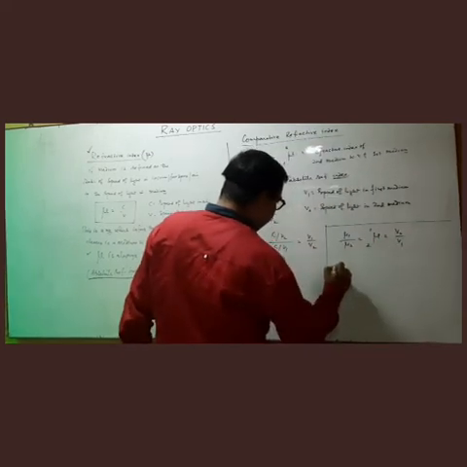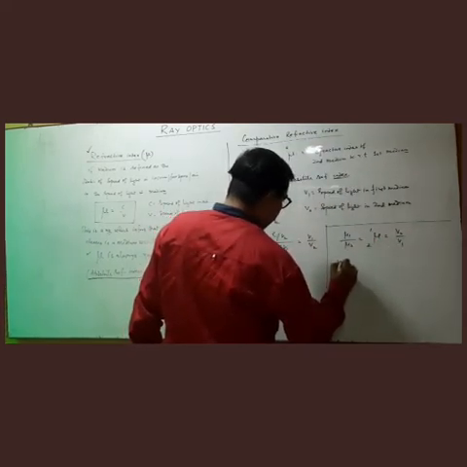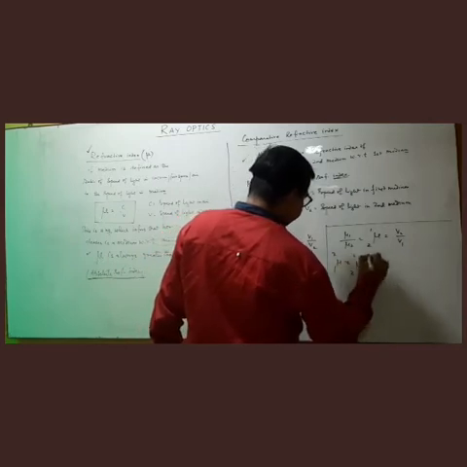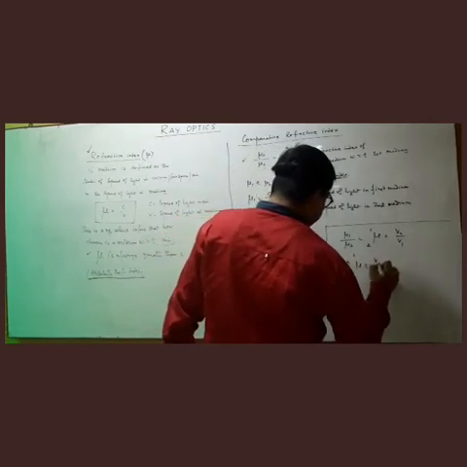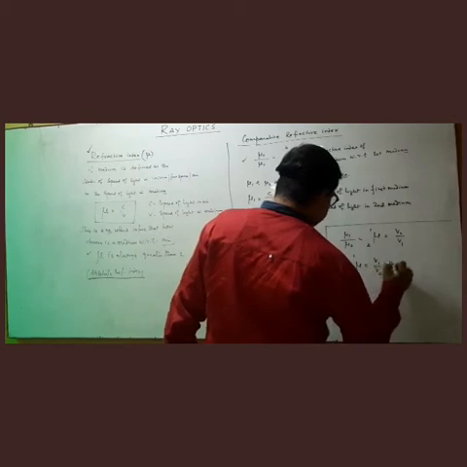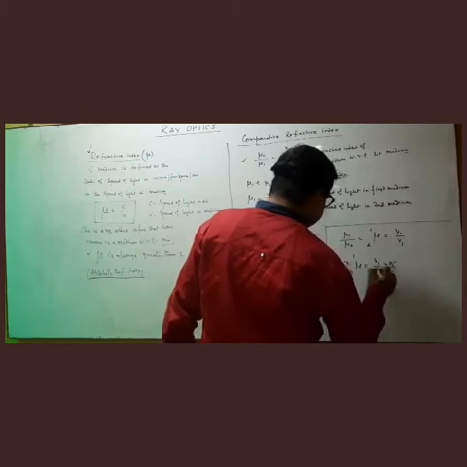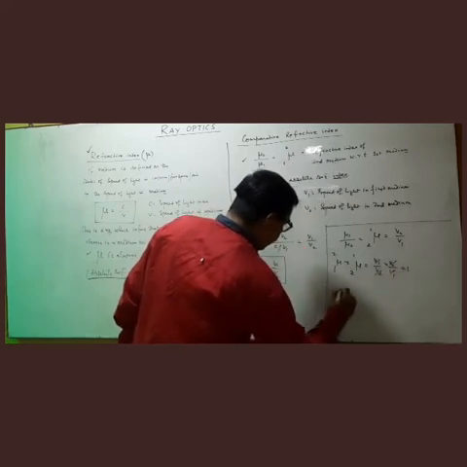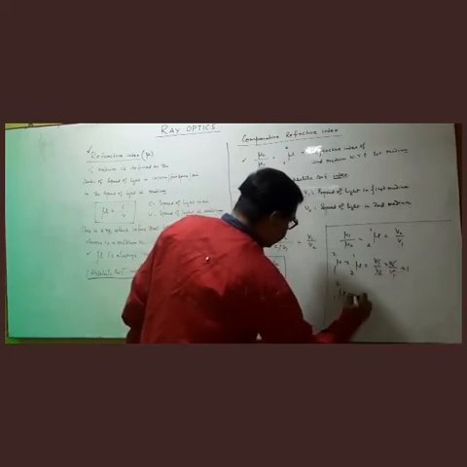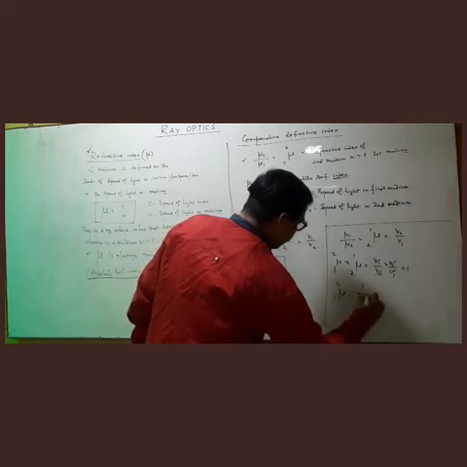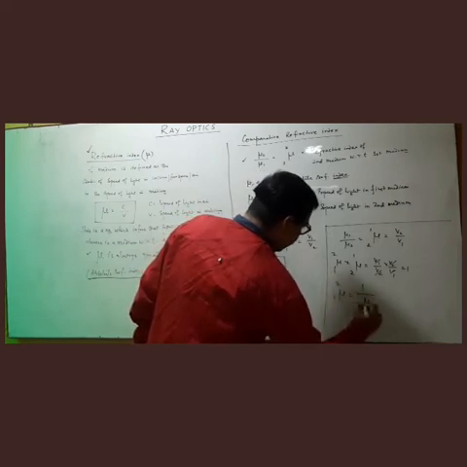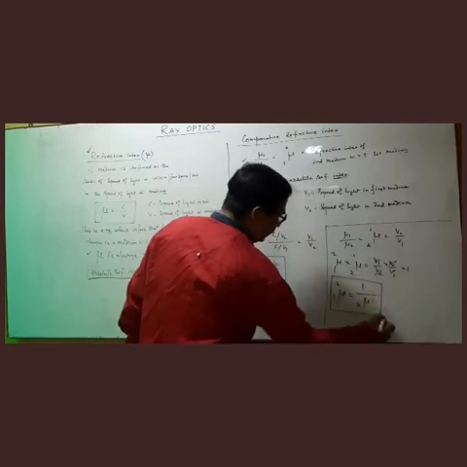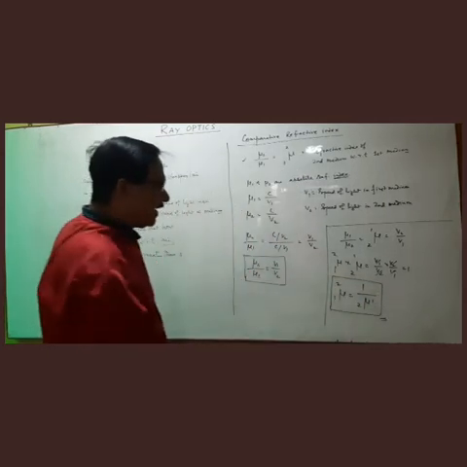So if we write 1 mu 2 into 2 mu 1, this becomes V1 by V2 into V2 by V1. This cancels and is equal to 1. So 1 mu 2 is equal to 1 upon 2 mu 1. So this formula is once again useful. This we have already studied in class 10.